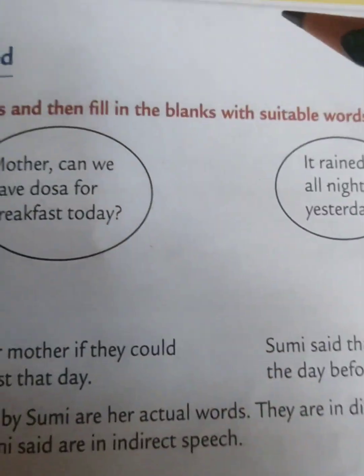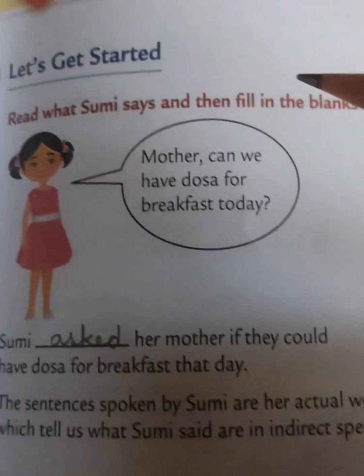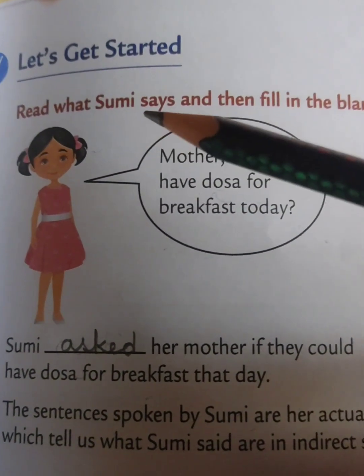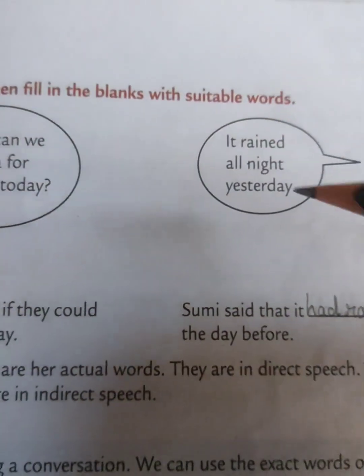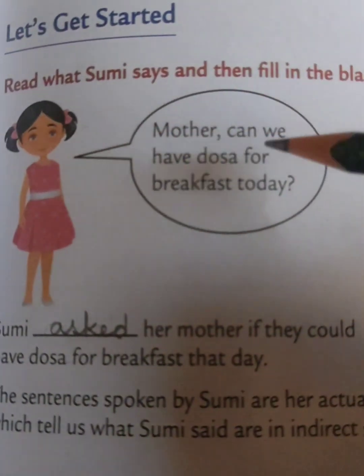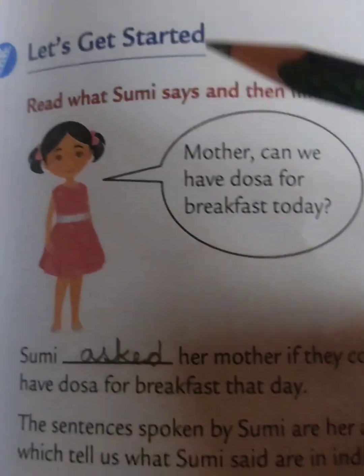Lesson 21, Direct and Indirect Speech. Read what Sumi says and then fill in the blanks with suitable words. So let's see what Sumi is saying here.